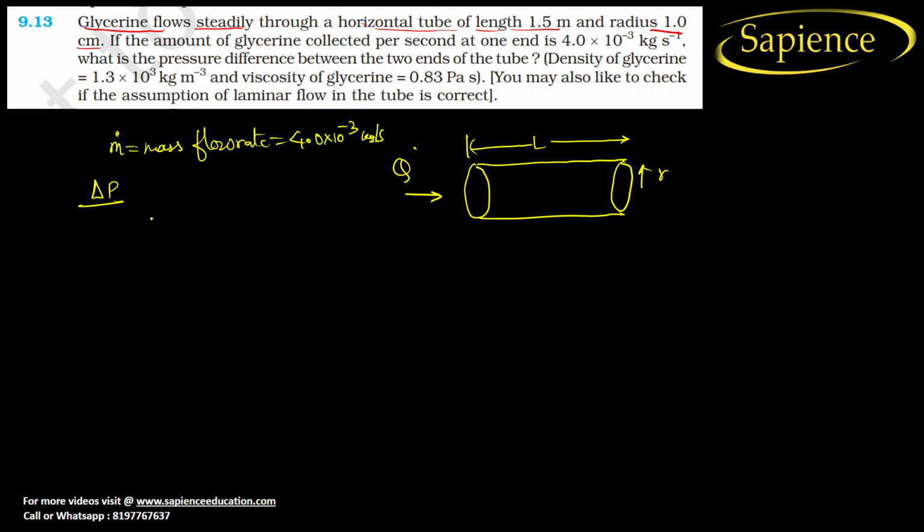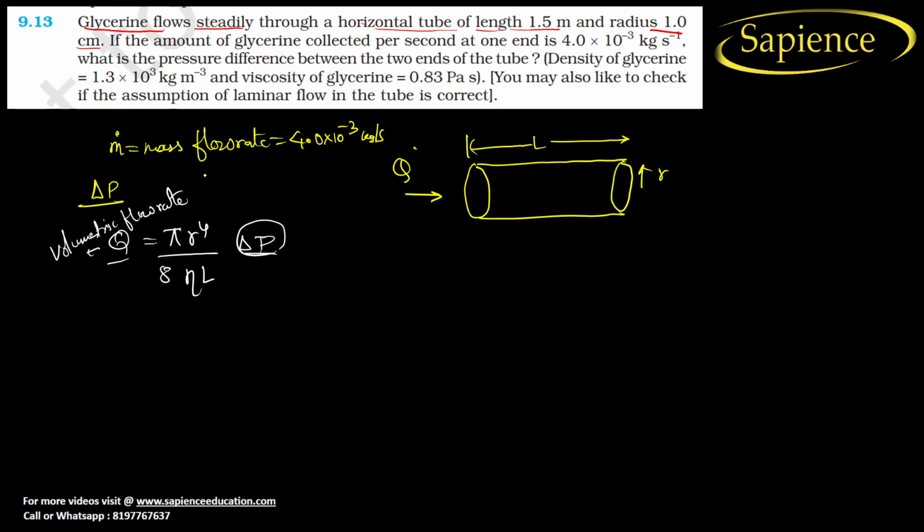Okay, as you know the formula, Q is the volumetric flow rate. It is not a mass flow rate, it is the volumetric flow rate. So Q dot is equal to pi R to the power 4 by 8 eta L into delta P. So we require this change in pressure. But before that we have to find Q.